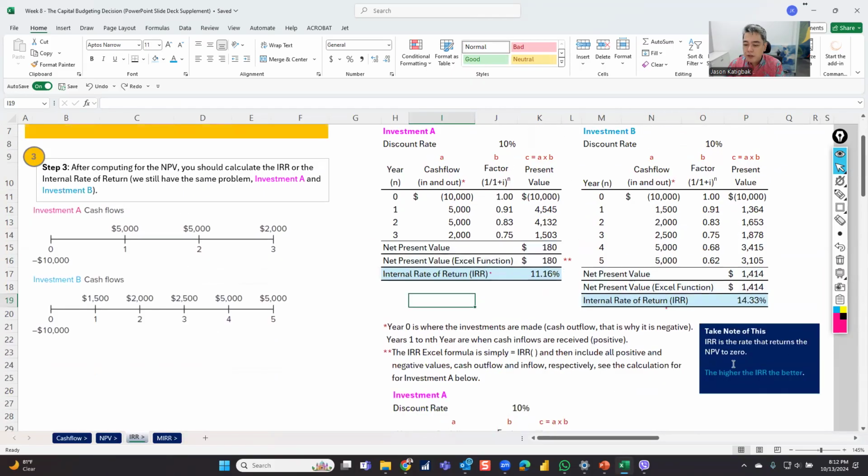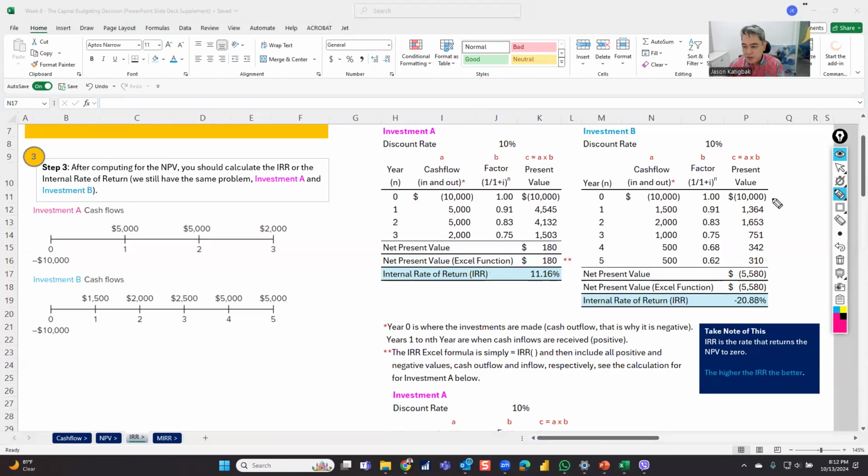What's the take on this? The higher the IRR, the better. In this case, it's this one. And then I'll play with it. So let me play with this one. What if, just in case, this is 1,000 only, this is 500, this is 500. So sometimes your IRR can be negative 20.8. You don't want that because your IRR should be higher than your discount rate.